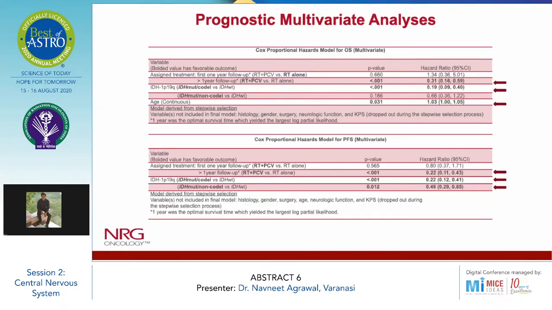And then we can also see that for IDH mutated and 1p19q co-deleted versus IDH wild type, there is also a statistically significant difference in the overall survival, and the same can be observed for the progression-free survival.